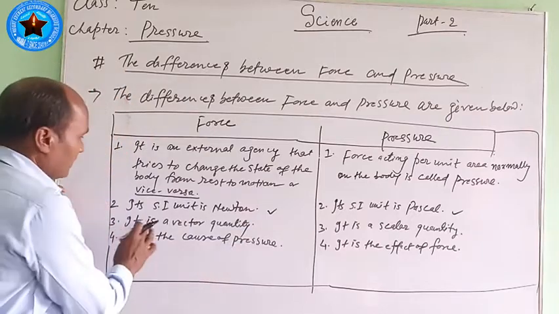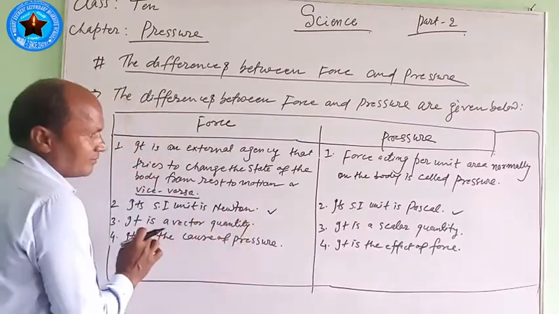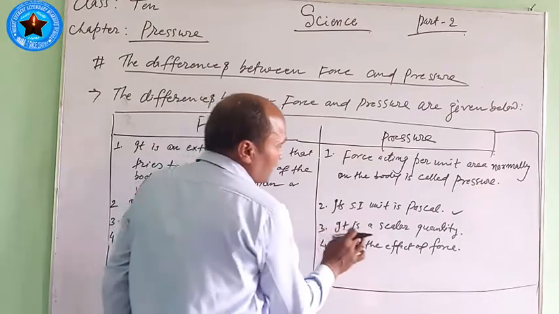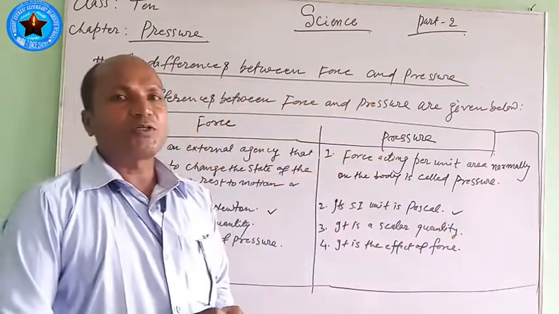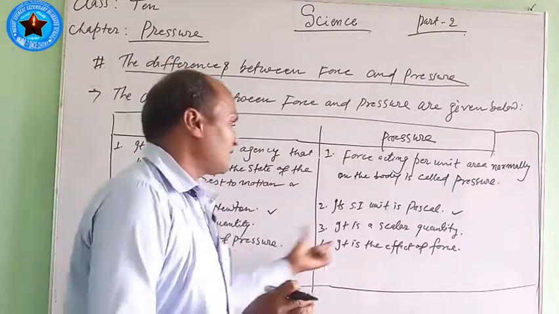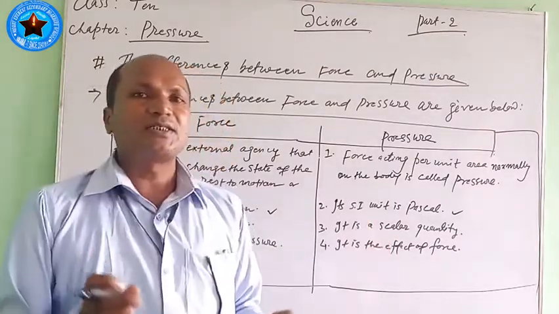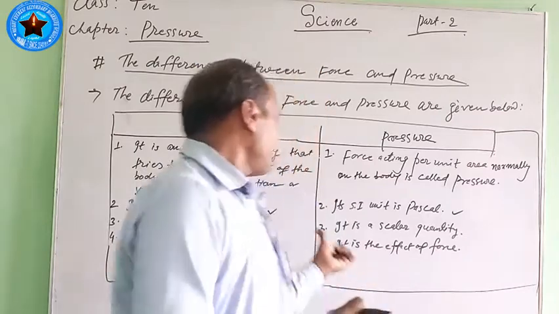Third point: it is a vector quantity. Here, for pressure, the third point is: it is a scalar quantity. In this way, you can give very short and sweet sentences. It also decreases the error while writing.